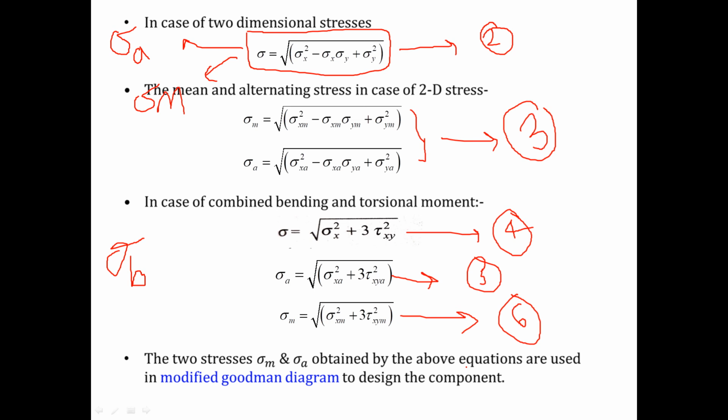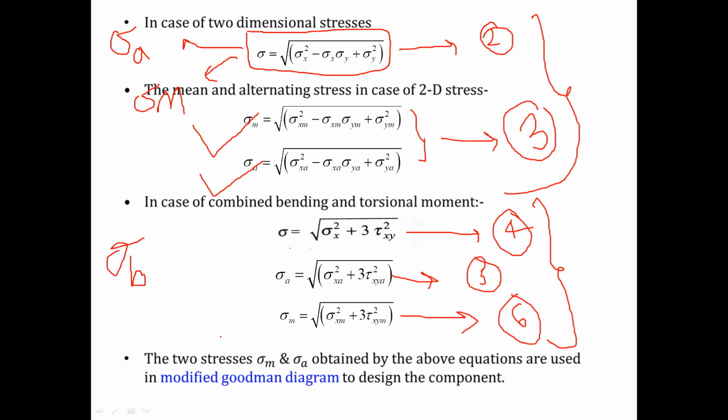Any doubt? Any doubt in equation number 1, 2, 3, 4, 5, 6? No, sir. Okay. So if we are talking about two-dimensional stress or three-dimensional stress, my design equations will be equation number 2 and 3. And if I talk about combined loading, then my design equations will be equation number 4, 5 and 6. So if I am solving a two-dimensional or three-dimensional problem, then this is the value of sigma m, this is the value of sigma a.